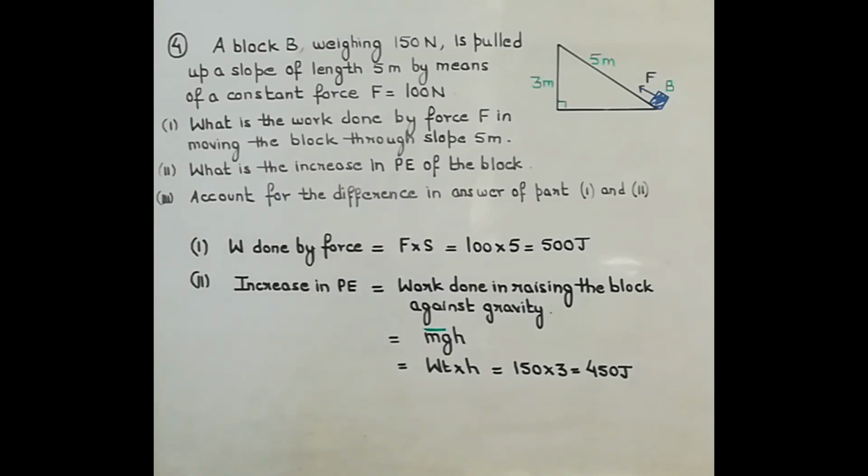So this is one way of calculating the increase in potential energy, or the other way is you take the initial potential energy at the ground level as 0, then you calculate potential energy at the height of 3 meter and subtract them, that will give you increase in potential energy.